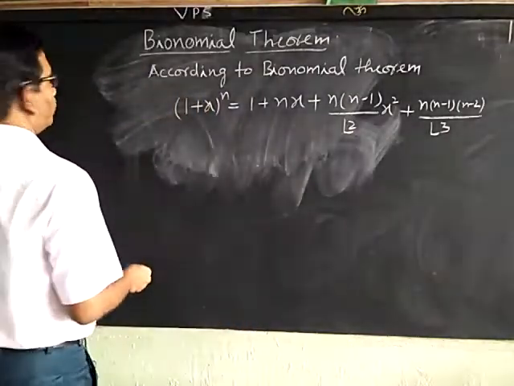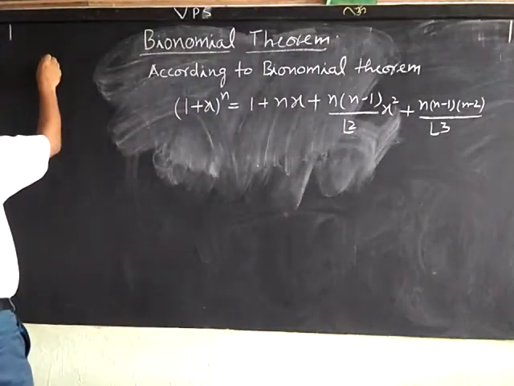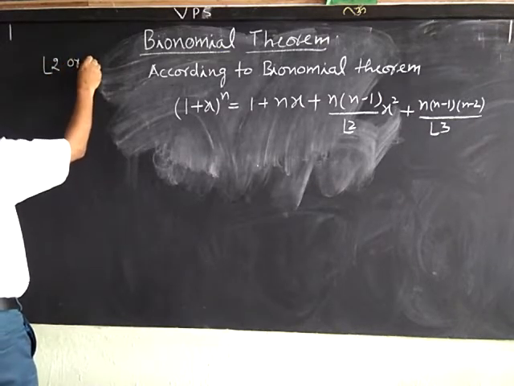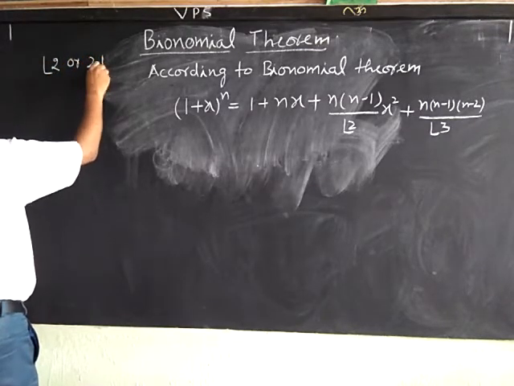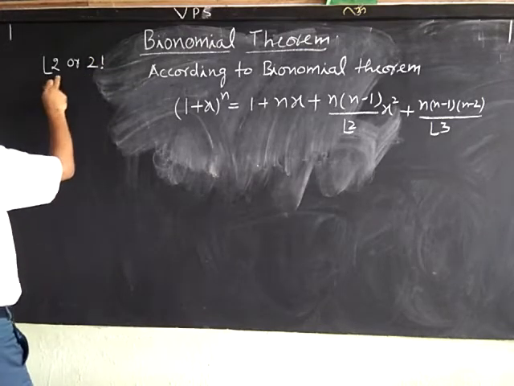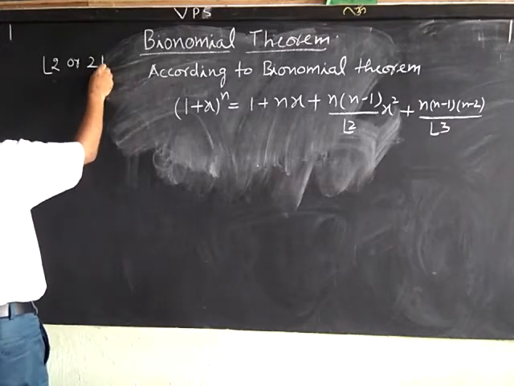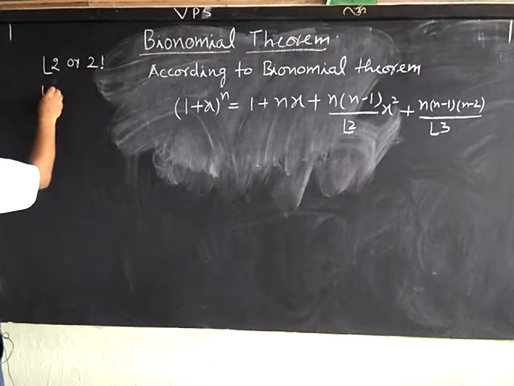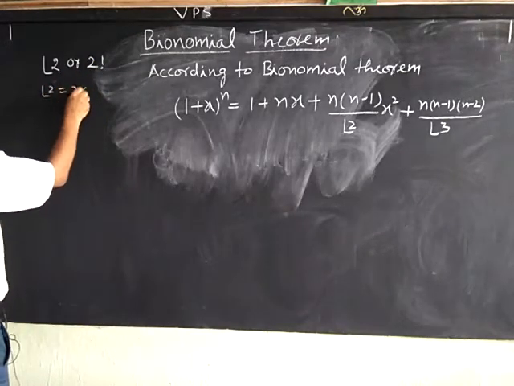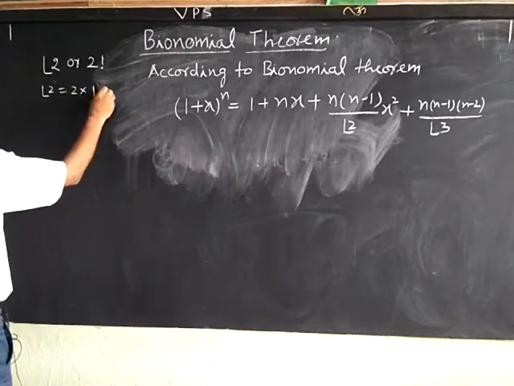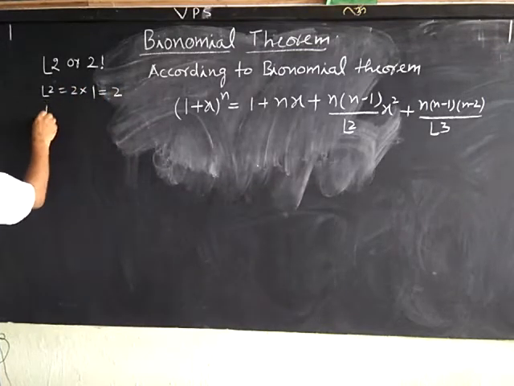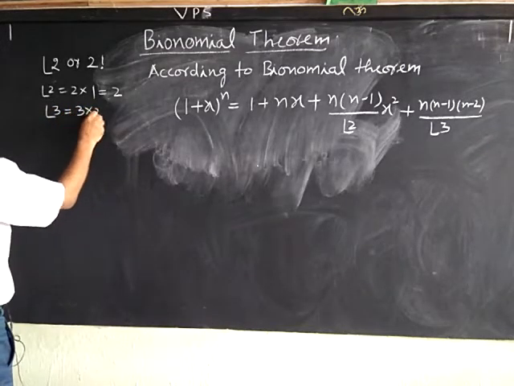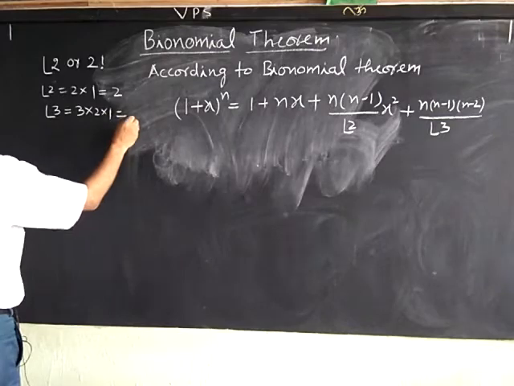Factorial 2 is equal to 2 into 1, that is 2. Similarly, factorial 3 is equal to 3 into 2 into 1, that is 6.